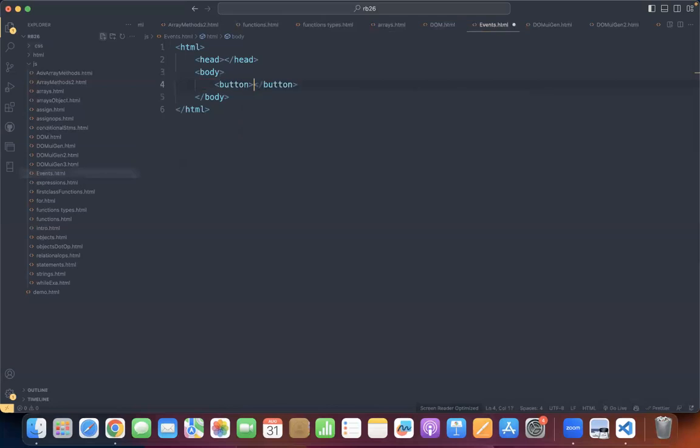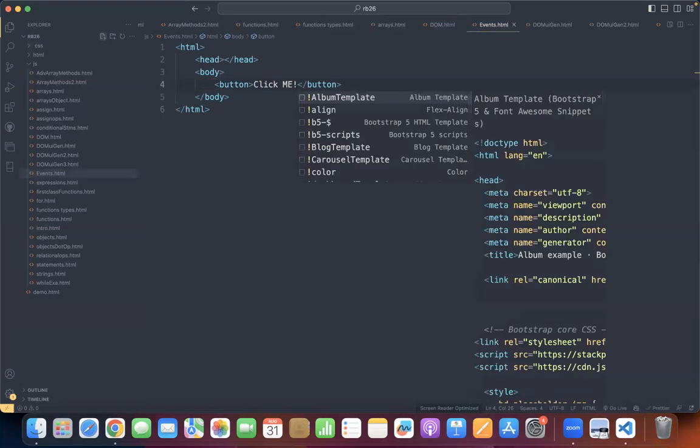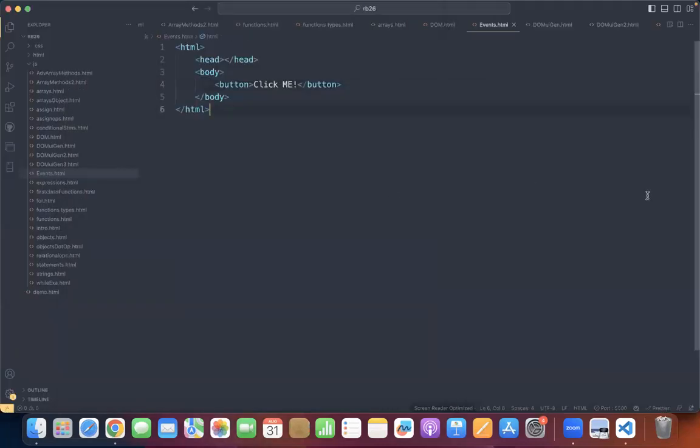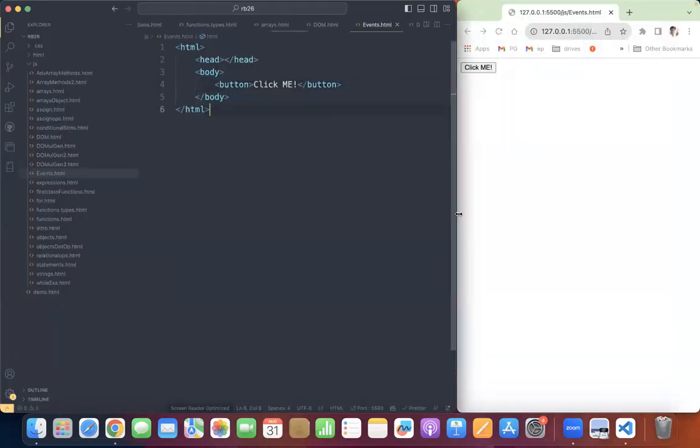I have a button here. On this button, I just want to name it as Click me. So here you can see the button, and I can perform so many events on this button. What are the events I can perform?